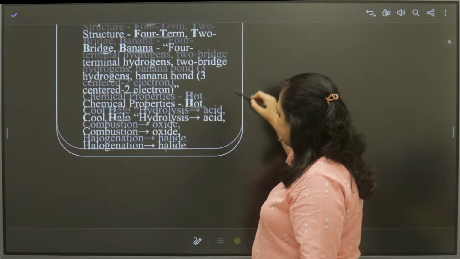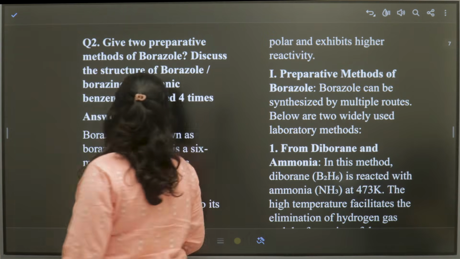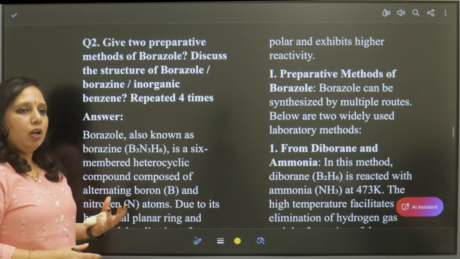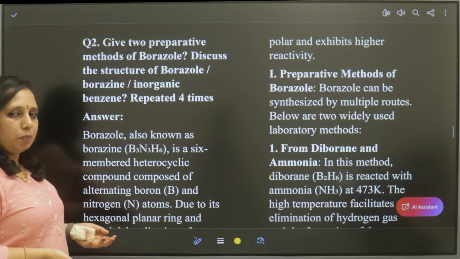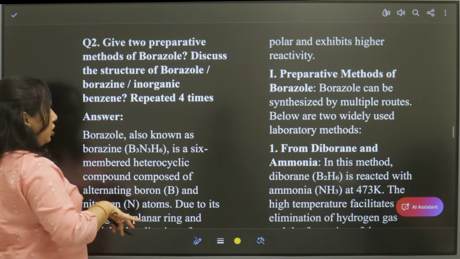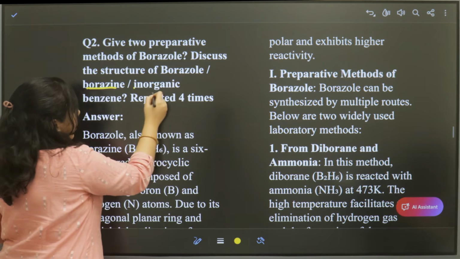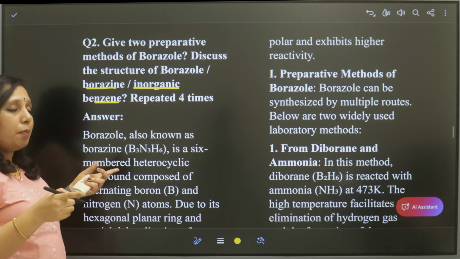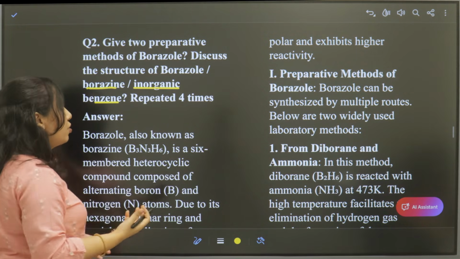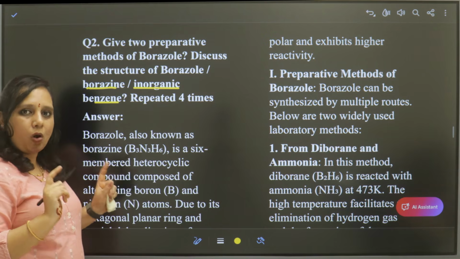Coming to the next question. We have preparative methods of borazole. One more important compound of boron, with 2 methods of preparation of borazole and its structure. Borazole also has other names like borazine and inorganic benzene. The question paper may trick you so that you get confused. Borazole, borazine, inorganic benzene are all the same compound.